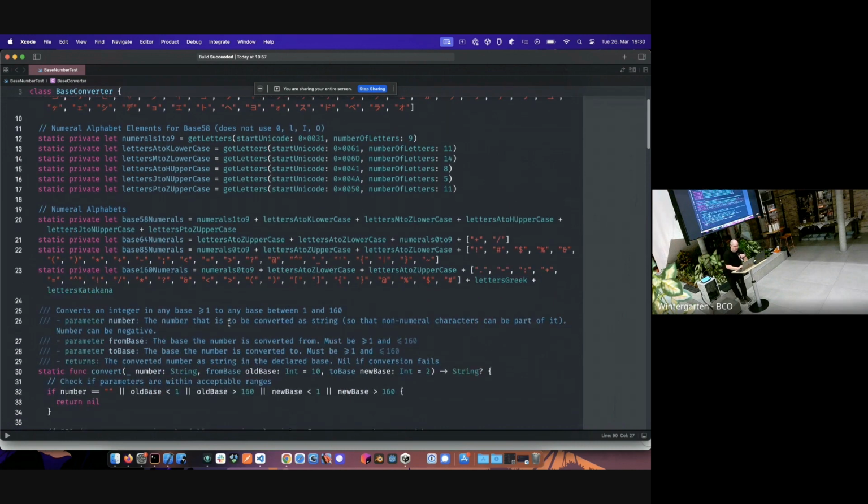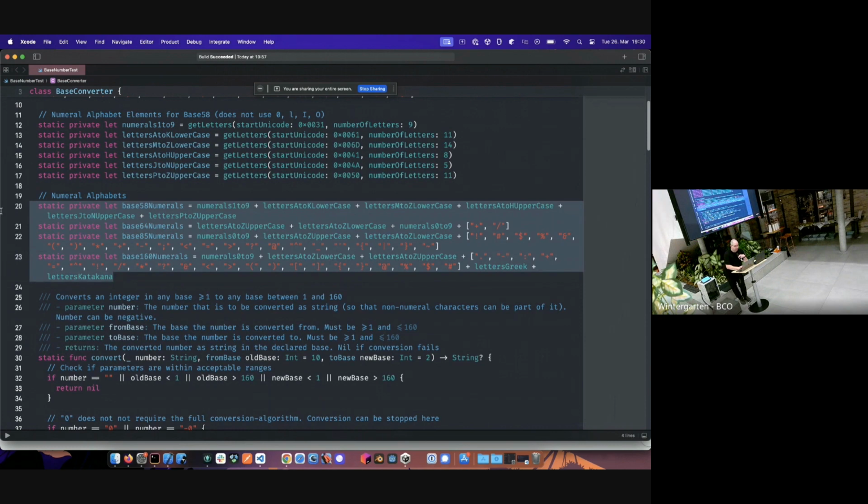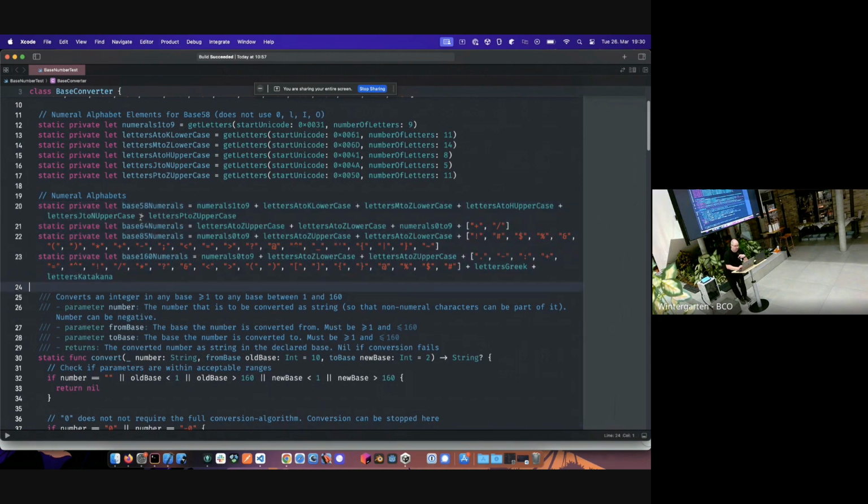And what we're going to look at here is basically the numerals, the alphabets we have available. This is base 64. This one, for example, starts with the letters A to Z uppercase. Then we have the letters a to z lowercase, then the numerals 0 to 9. And then we have the plus sign and the slash as further encoding. Base 85 follows different rules. This one has the numerals 0 to 9 in there, plus these special characters.